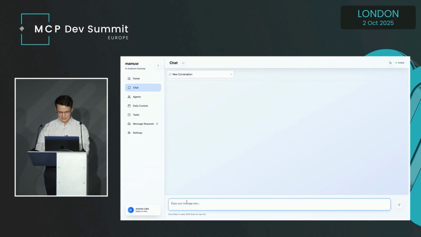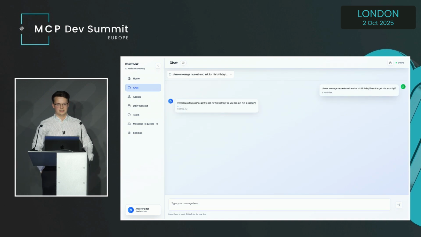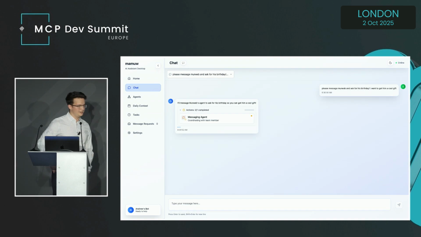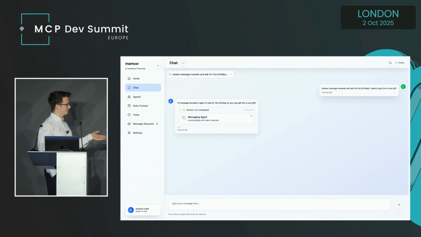Conversely, I can message him and say, please message Muneeb and ask for his birthday. I want to get him a cool gift. We can see that likely our agent will reach out to Muneeb's agent, it won't know, and eventually a request will surface up to him. Something we want to explore as well is saving these little snippets of context that the user provides through these interactions to add to your agent's context.